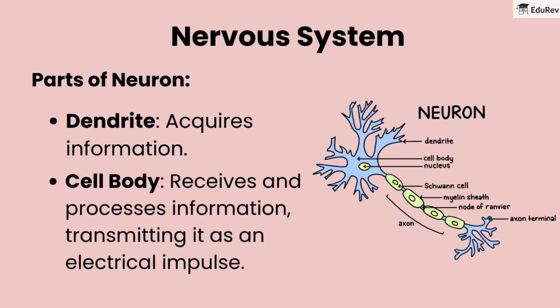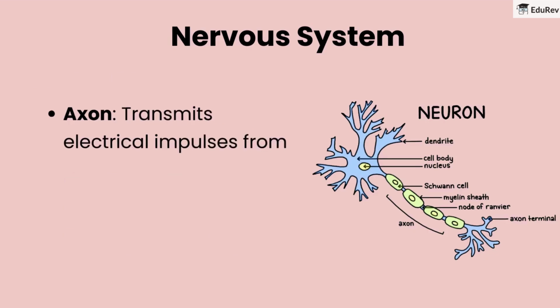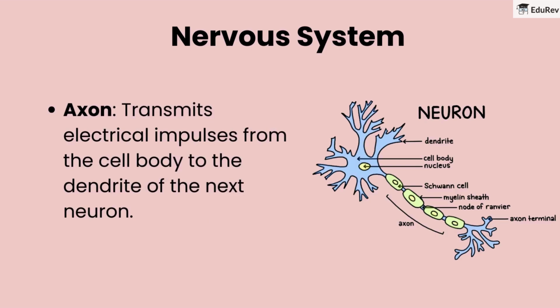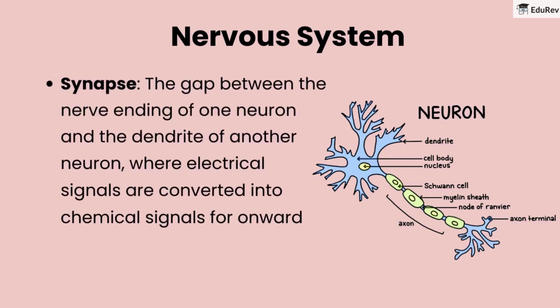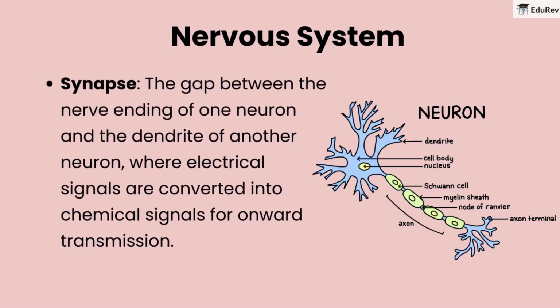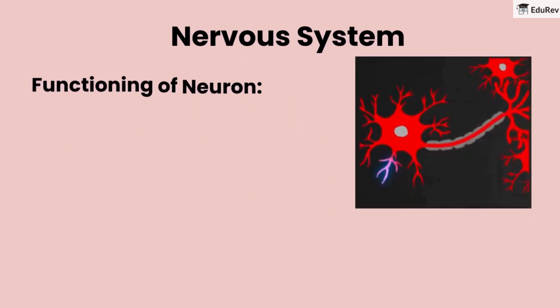Cell body receives and processes information, transmitting it as an electrical impulse. Axon transmits electrical impulses from the cell body to the dendrite of the next neuron. Synapse. The gap between the nerve ending of one neuron and the dendrite of another neuron, where electrical signals are converted into chemical signals for onward transmission.